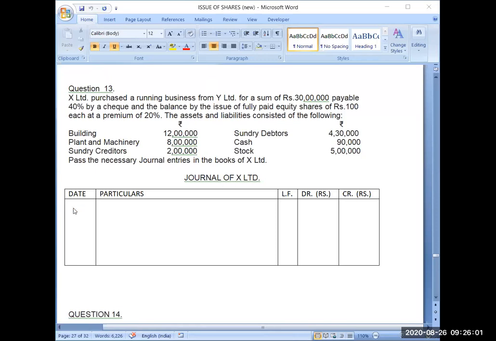Now, assets and liabilities consisted of the following. Now you have been given the value of assets and liabilities. Now first I will request you to calculate the value of business. How will you calculate the value of business? First you tell me the formula.